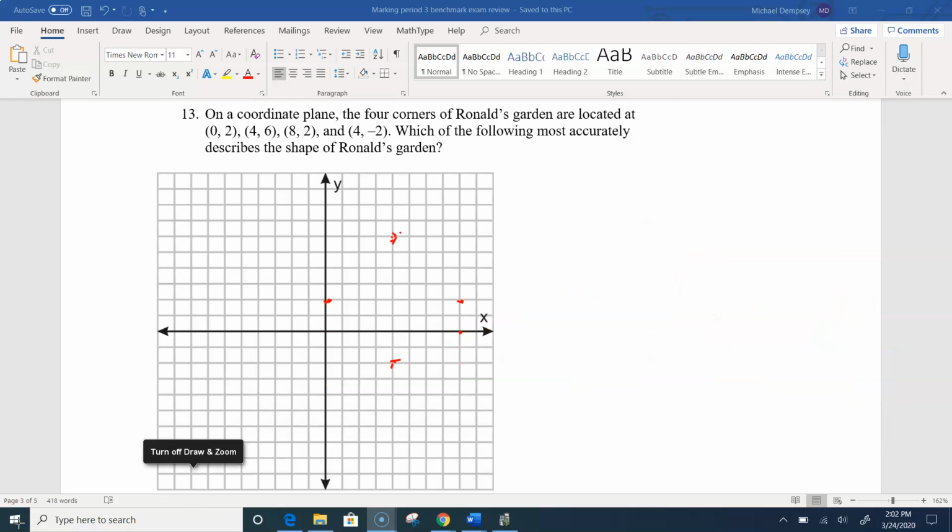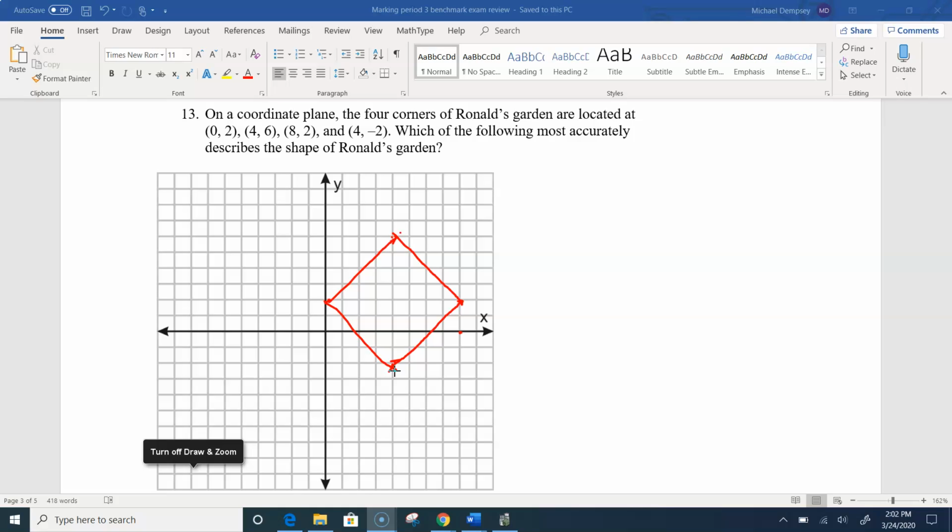Okay, so this one here is a little tough for me to do on the touch screen that I have, but I'm going to give it a shot. So I've plotted the 4 points. I think I put them all in the right places, and they want to know what shape most accurately describes Ron's garden. So just looking at where these 4 vertices are, I can see right away that I have to at least have a rhombus, right?